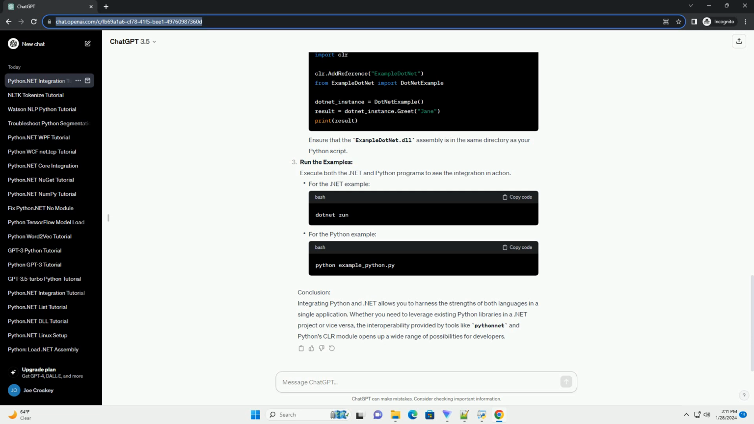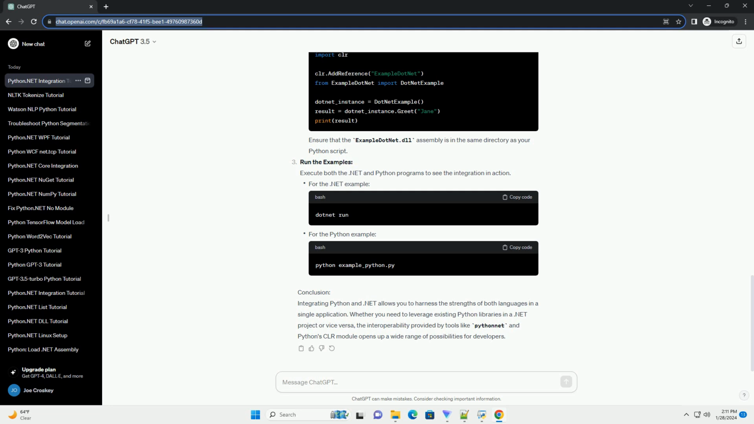Using .NET classes in Python. Once the assembly is referenced, you can access its classes and methods in Python code. Let's create a simple example that demonstrates the integration of Python and .NET. We'll create a Windows Forms application that displays a message box when a button is clicked.